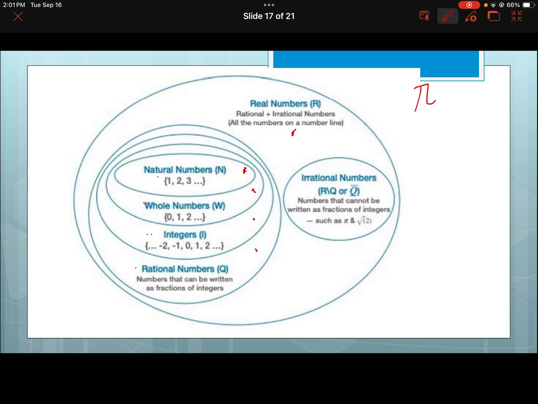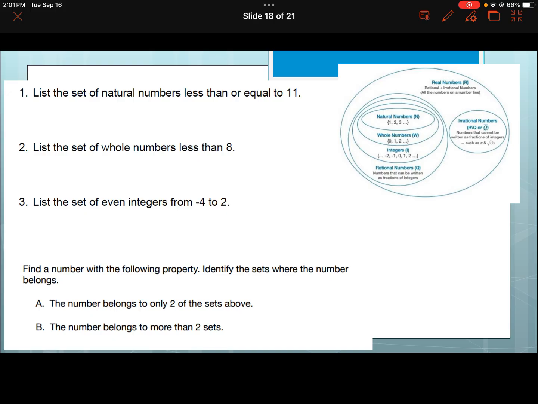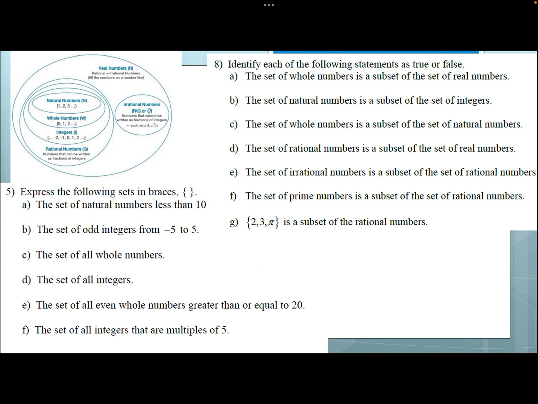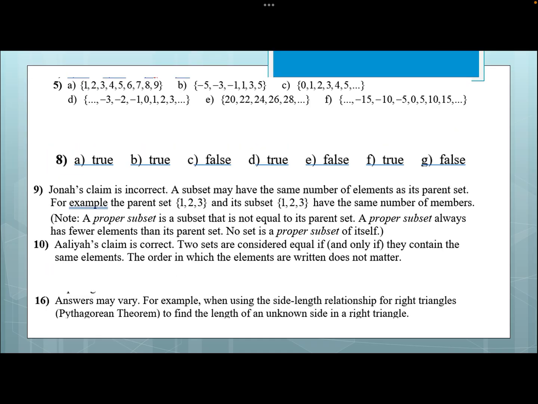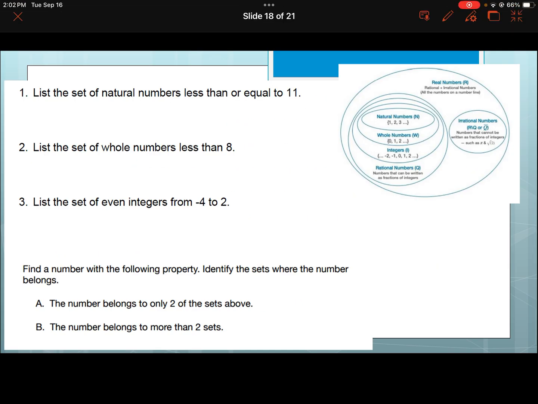So you would say, and you can use the letters if you wanted to, but you would say it's part of natural numbers, part of whole numbers, right? So those are kind of questions that you have to be used to. And if you have a look at these questions here, that is literally what it is. So I'm going to go through these, and then I'm going to put these questions up, and then wait, and then go through them. And if you want to just speed ahead, there's a bunch of examples there, but I find that people like when I do it.